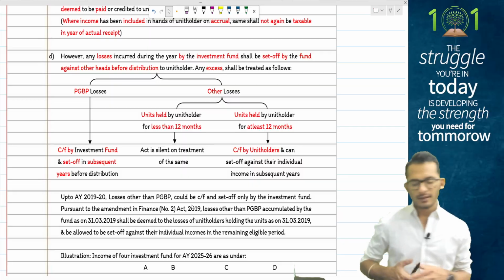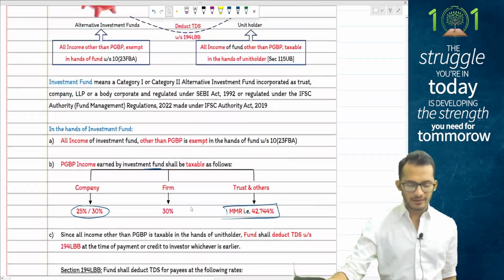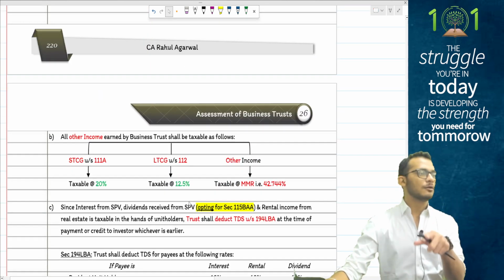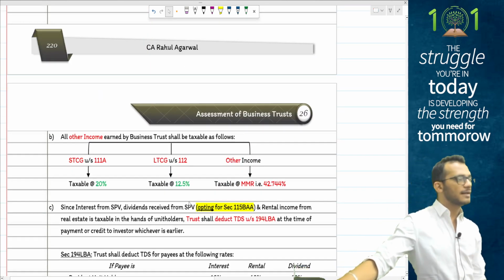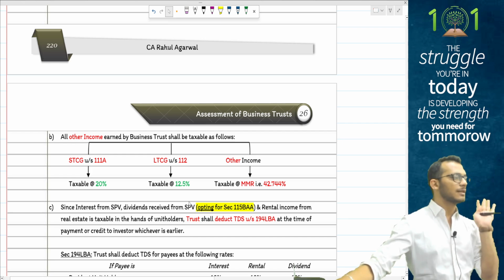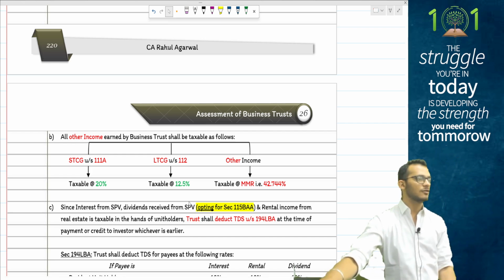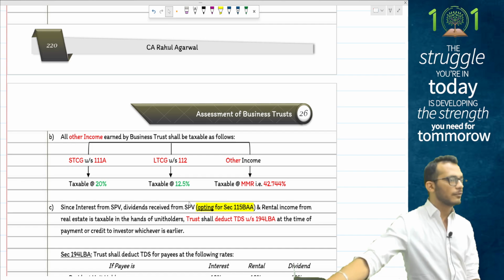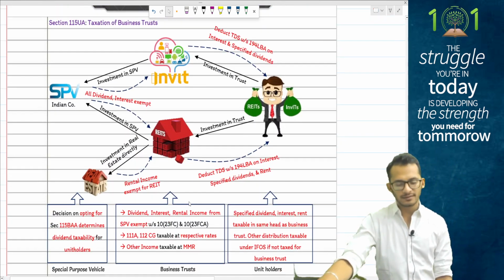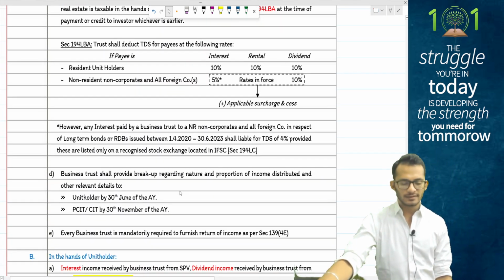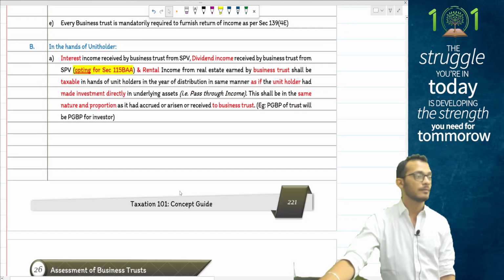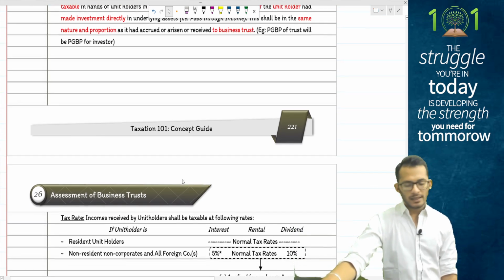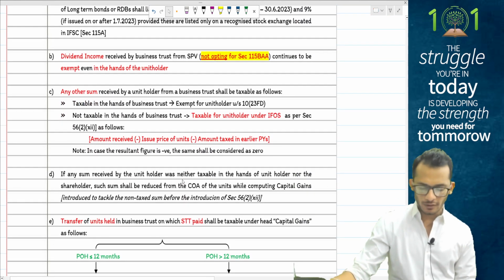Finally, people, the amendment which came in the case of business trust clarifies that if money is given to the investor which is neither taxable in the hands of the business trust nor taxable in the hands of the investor, like what we called repayment of loan in class, income tax has now clarified that if any such money is transferred, then that also becomes taxable in the hands of unit holders under the head IFOS.